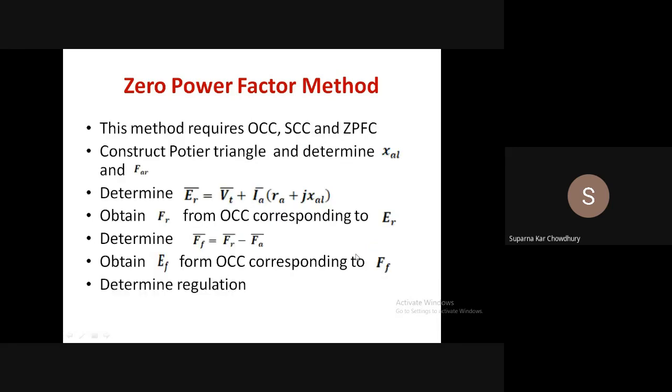So here also this method is applicable for both cylindrical rotor machines and salient pole machines. So our ASA method and zero power factor method give more or less good results for regulation calculation, and these two methods are both applicable for cylindrical rotor machines and salient pole machines.